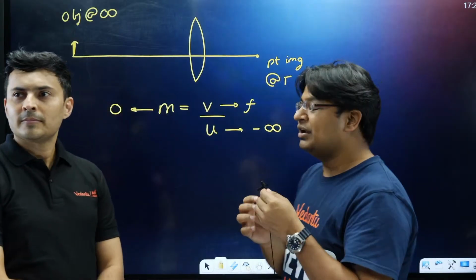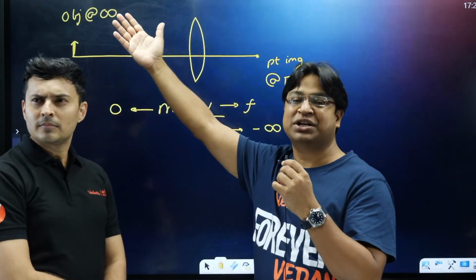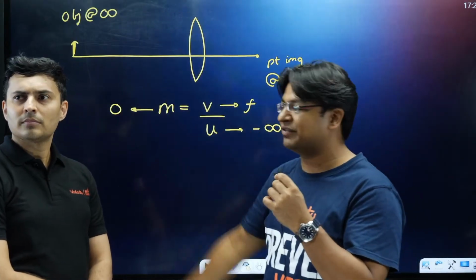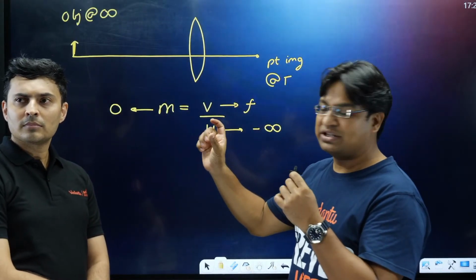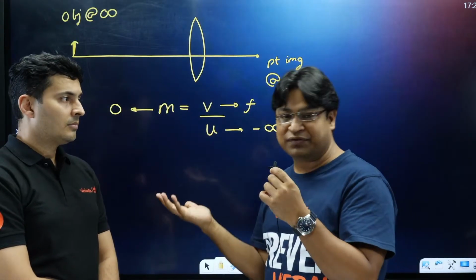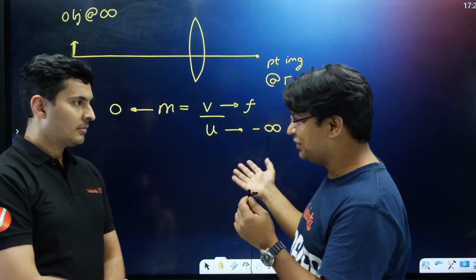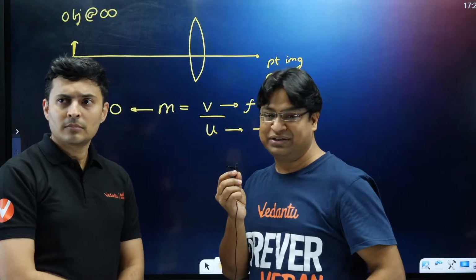So let's talk about the sun. The sun is an object which we can consider to be very, very far away from us. And if I take a convex lens and try to get an image of the sun on a screen, first of all, where will I keep that screen? At the focal plane. So we know that we are going to get the image at the focal plane in this case.